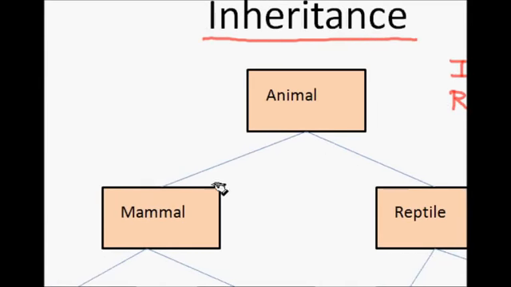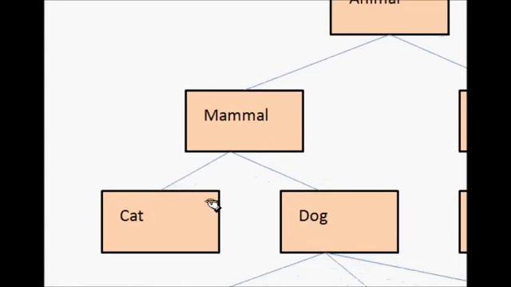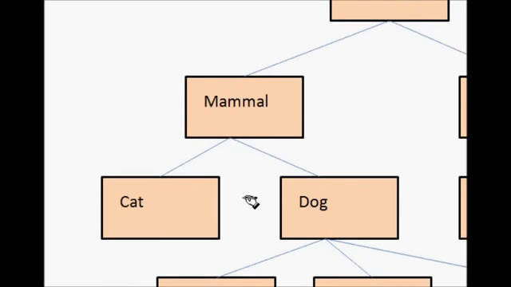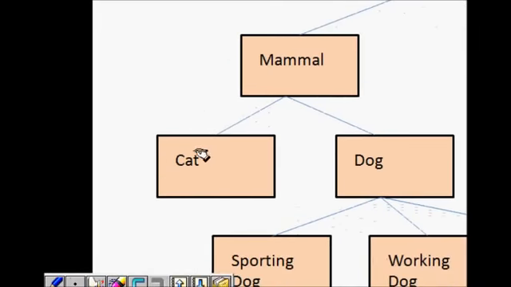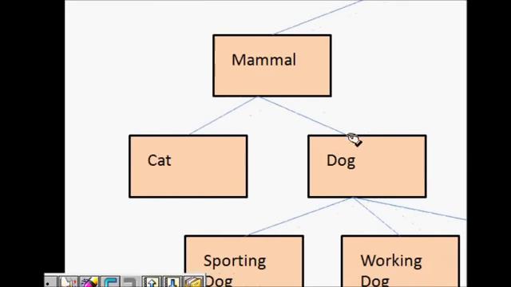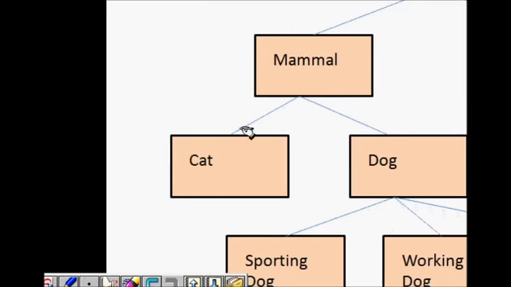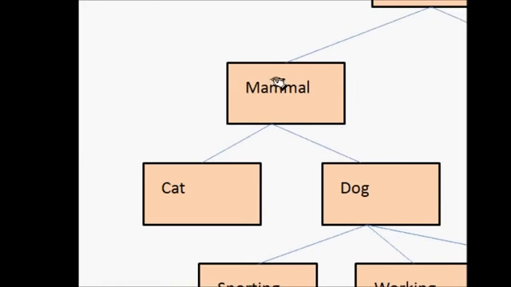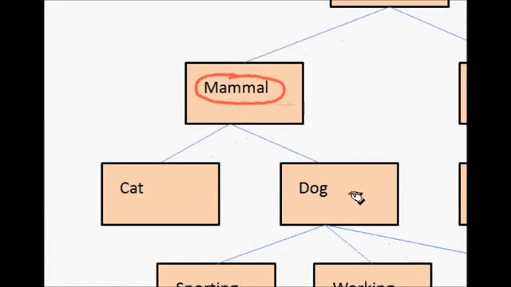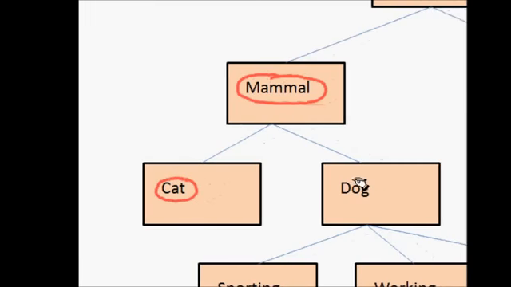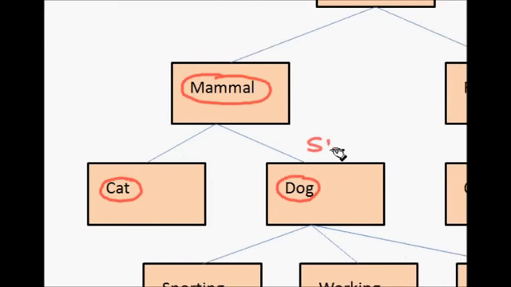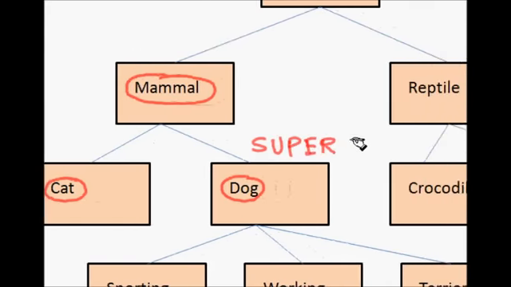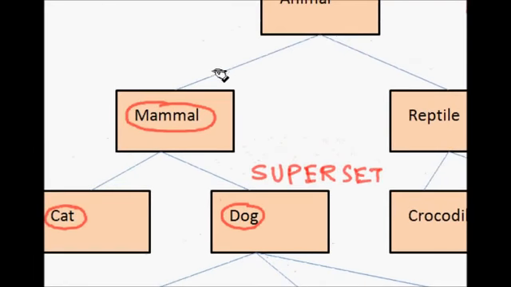Then we can also say that cat and dog are derived from the mammal class. So cat is also a mammal and dog is also a mammal, but they have some specialized features. Both cat and dog have some features that are common to both of them that come under mammal, but then cat mews and dog barks, so that is different. Something extra is added. So this is a superset of your base class mammal.